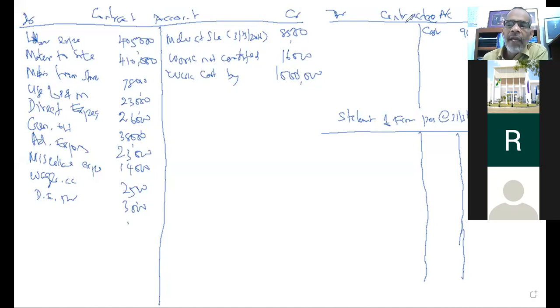Therefore, look here, work certified by the engineers, 1 million, would be recorded. Here you have to write down the contract account credit 1 million. Contractee account 1 million is debit, because whatever the work certified by the engineer, that should be paid by the contractee, but he paid 900,000. Therefore, retention is 100,000.